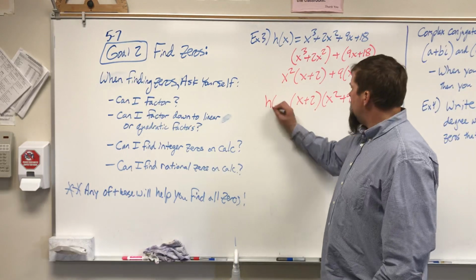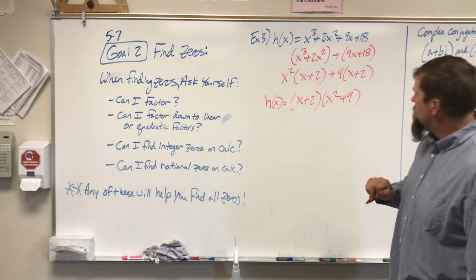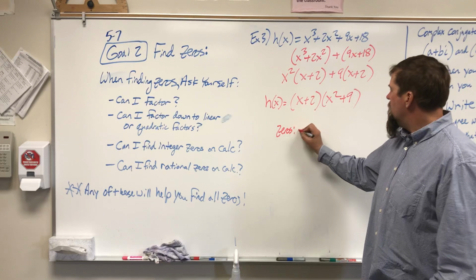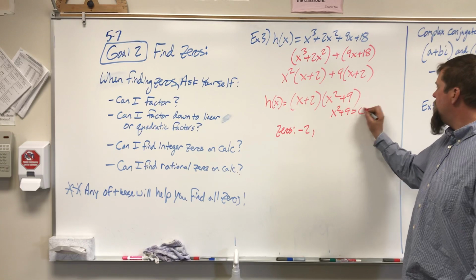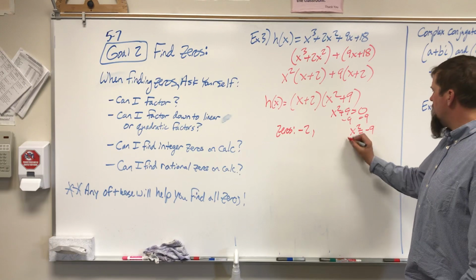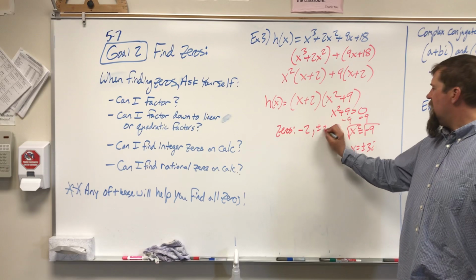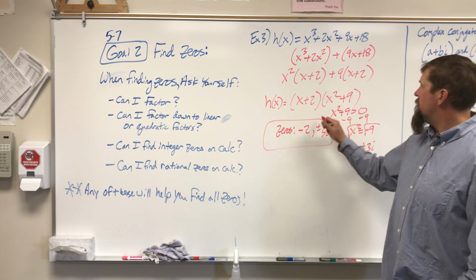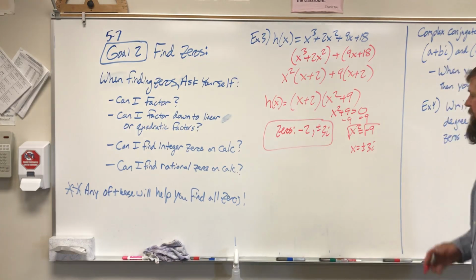Okay, so this is h of x in factored form. So I know that my zeros are -2, and if I set this equal to 0 and solve, I get x squared equals -9, so I take the square root, x is equal to plus or minus 3i. So there are my 2 imaginary zeros and 1 real zero, which is a total of 3 zeros, which is what I'm looking for in a cubic.